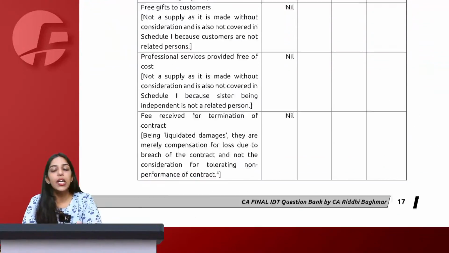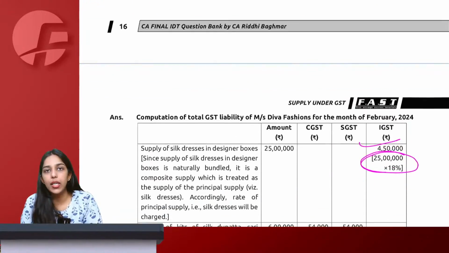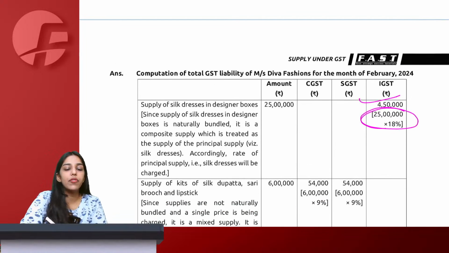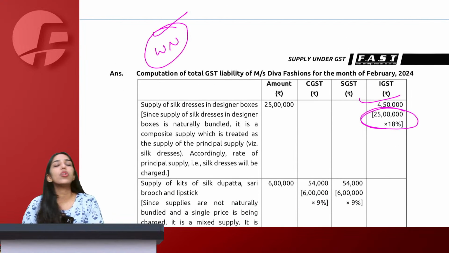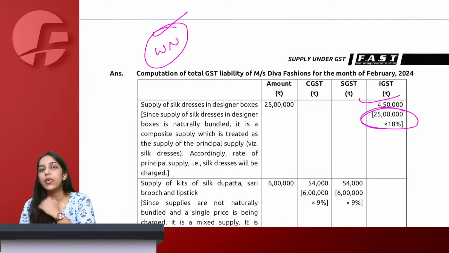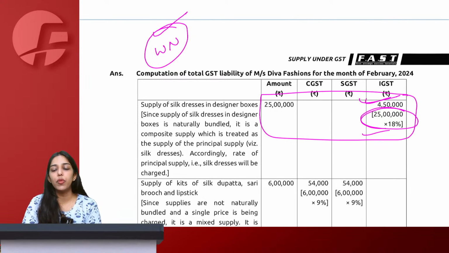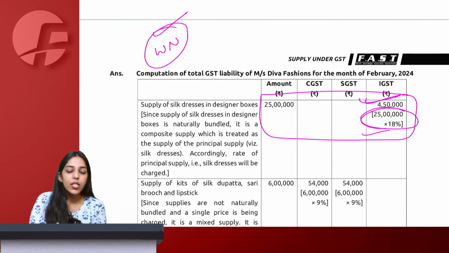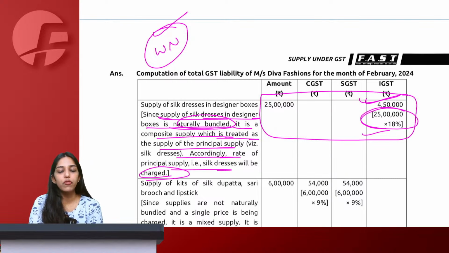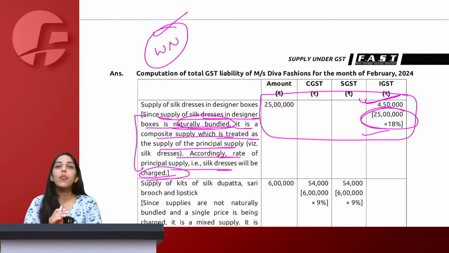Now see, again there are two ways of presenting a practical answer. One, see, working note is mandatory. There is no option about whether to write a working note or not. Even if you simply write 25 lakh into 18%, 4.5 lakh, you will not get full marks. You will have to explain why. Since the boxes are in a box and they are naturally bundled, it is a composite supply, so you have to take the principal rate of tax. This is the working note.